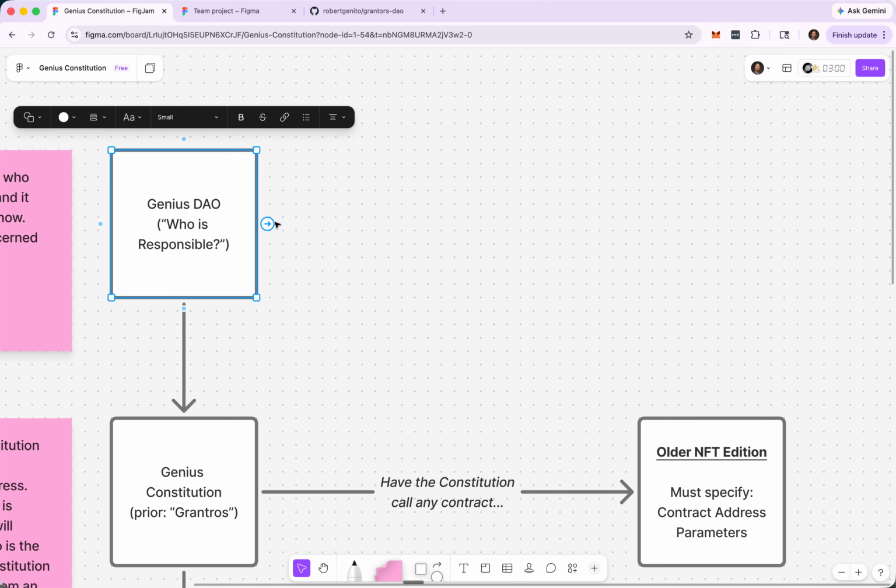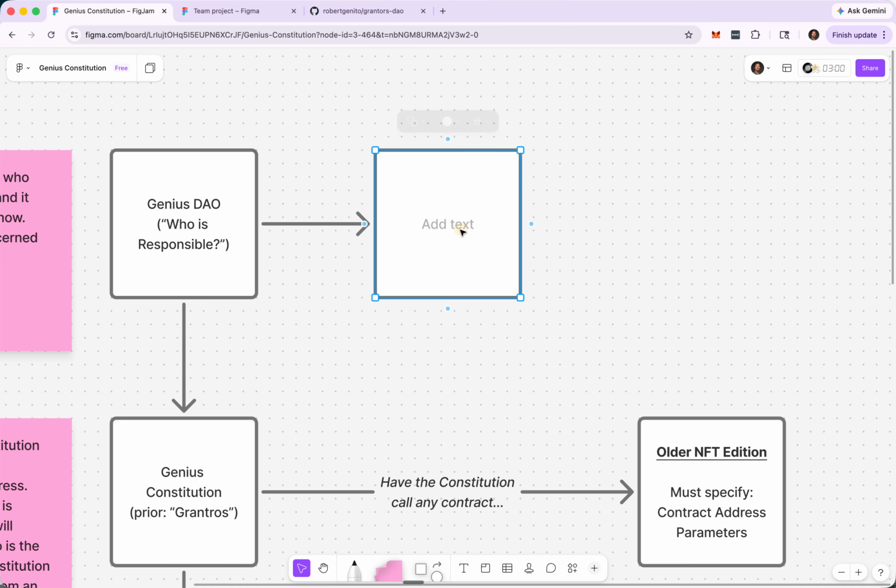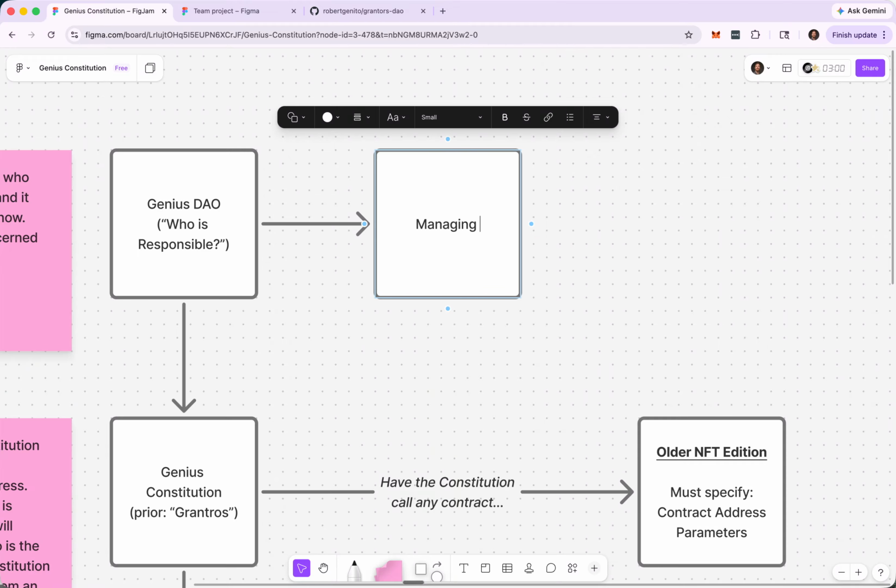And the Genius DAO is the one that is responsible for its own built-in functions. Built-in functions such as, let's see, first built-in function can be managing DAO members. Managing DAO members such as join the DAO, right? Withdraw, because people may want to join the DAO or withdraw from it.